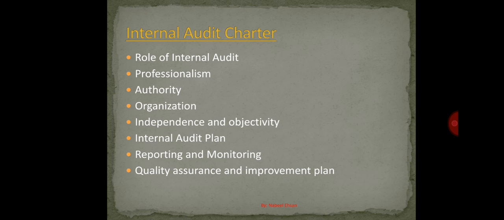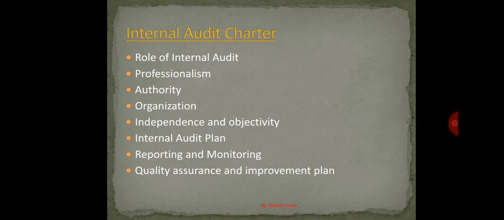Now, the first thing which this document explains is the role of internal audit. The role is the same as we have described in the definition of the internal audit function, that it should be an independent function, and it has different roles and responsibilities. Our chief audit executive can mention the major areas of focus of internal audit. It might be operational audits, IT audits, compliance reviews, fraud investigations, special assignments, and advisories, if you want to be more specific with the audit committee to avoid any confusion in the future.